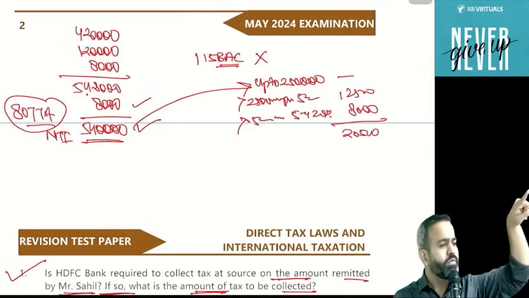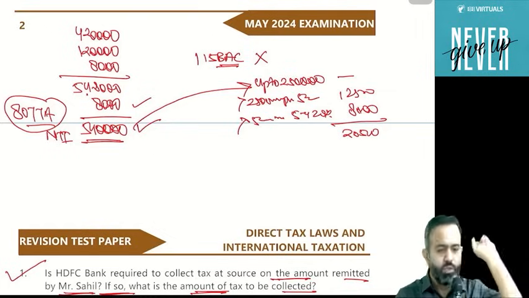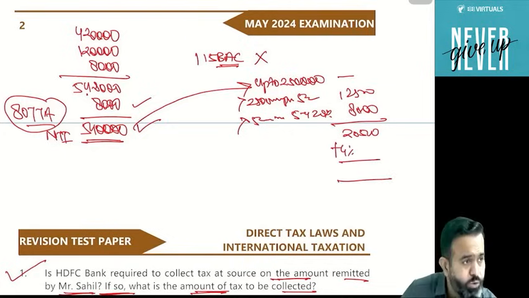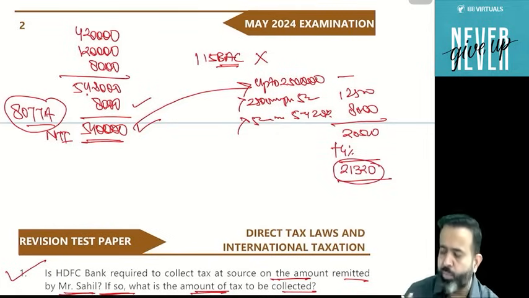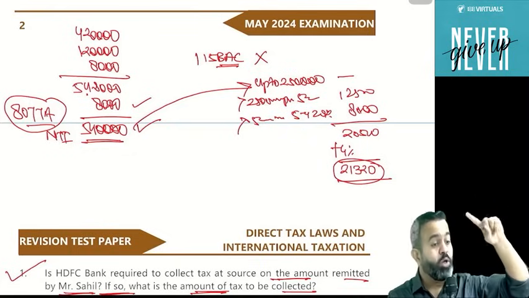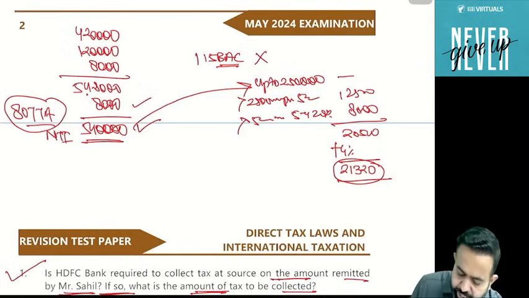87A rebate is not available because income is more than 5 lakh. So 87A rebate is not available. So here 20,500 plus 4% health and education cess comes to 21,320. So as per normal provision, his tax liability is 21,320, if he opts out of 115BAC. But if you follow 115BAC, then can I say that his net taxable income is 5,48,000?